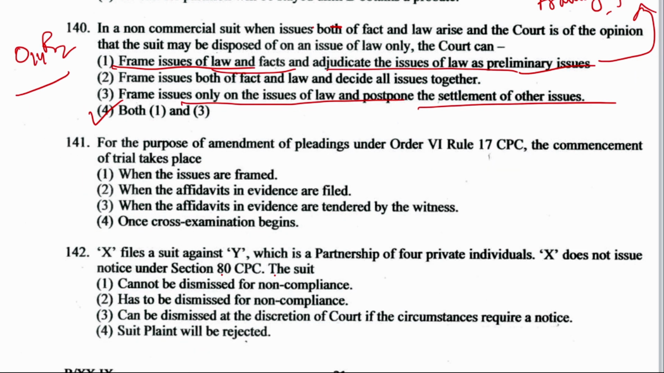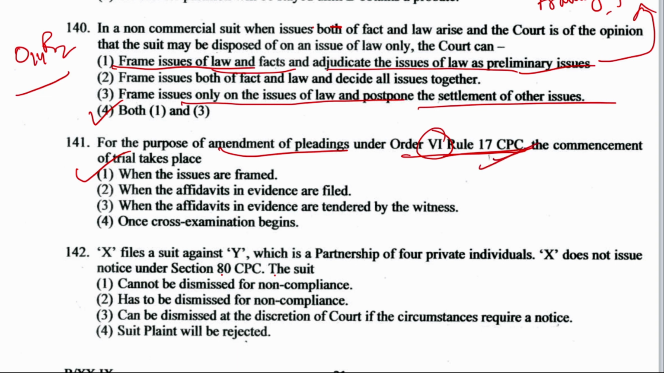Next is question number 141. For the purpose of amendment of pleadings mentioned under Order 6 Rule 17. Order 6 is pleadings and 17 talks about amendment of pleadings. The commencement of trial takes place when the issues are framed, when affidavits in evidence are filed, when the affidavits in evidence are tendered by the witness, or once the cross-examination begins. The right answer is when the issues are framed, and it is mentioned under the same rule.